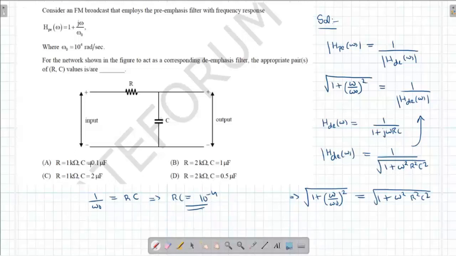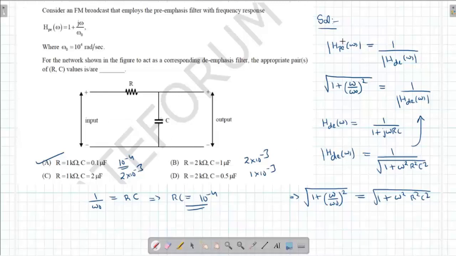If I see 1 kilo ohm and 0.1, that is going to become 10 raised to power minus 4. If I look at 1 kilo ohm and 2 microfarad, that will become 2 into 10 raised to power minus 3. This is also 2 into 10 raised to power minus 3, and this 0.1 is 1 into 10 raised to power minus 3. So option A is the correct option. The other values are not the desired value. The value of R must be 1 kilo ohm, and the value of C must be 0.197.